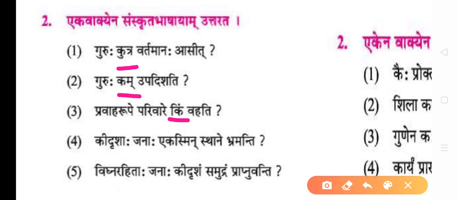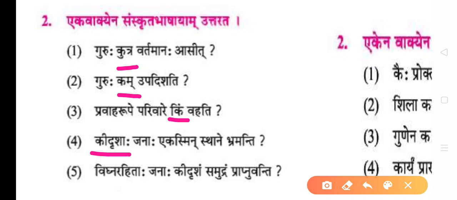Kidrushah janah ekasmin sthane bhavanti. What kind of people keep on roaming at one place? Kidrushah janah will be replaced by vyasaneshu patitah janah. I mean those who are addicted to drugs, or you can say bad habits like tobacco, drinking wine, robbery, theft. Okay. Those who have fallen into bad habits.